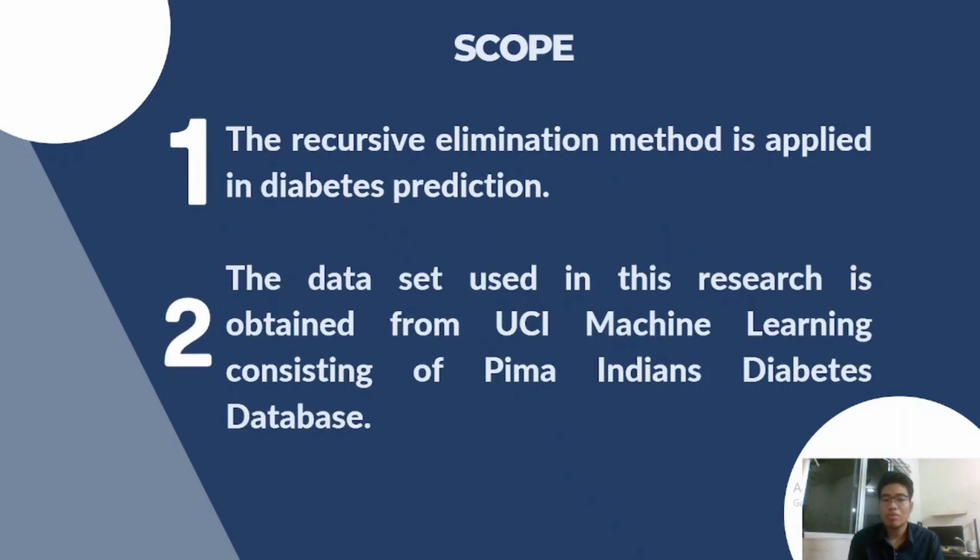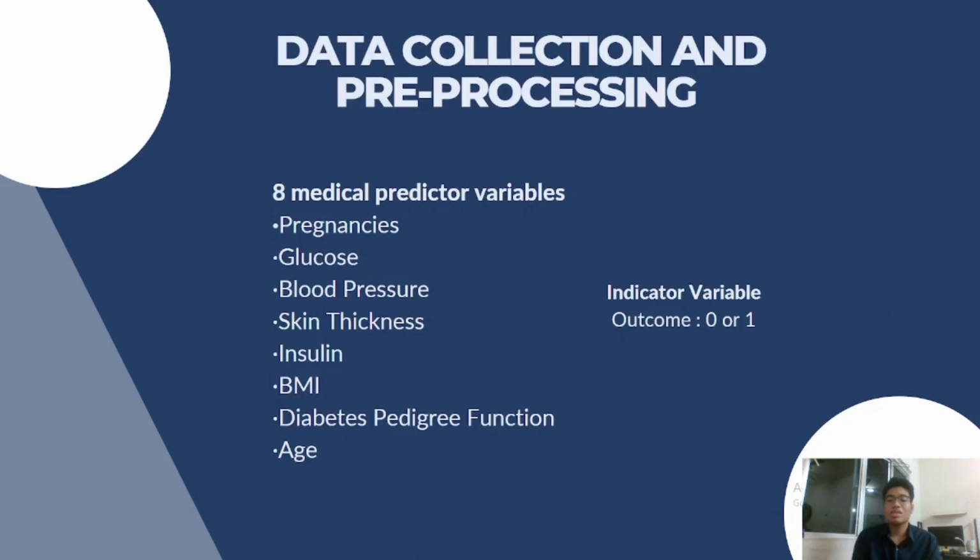So, for the scope of the project, the recursive feature elimination method is applied in diabetes prediction. The dataset used in this research is obtained from UCI machine learning, consisting of the PIMA Indian Diabetes Database. So, the dataset is obtained from Kaggle, namely PIMA Indian Diabetes Database. It consists of 8 medical predictor variables, which are pregnancy, glucose, blood pressure, skin thickness, insulin, body mass index (BMI), diabetes pedigree function, and age. So for the indicator variable, the outcome is either 0 or 1.